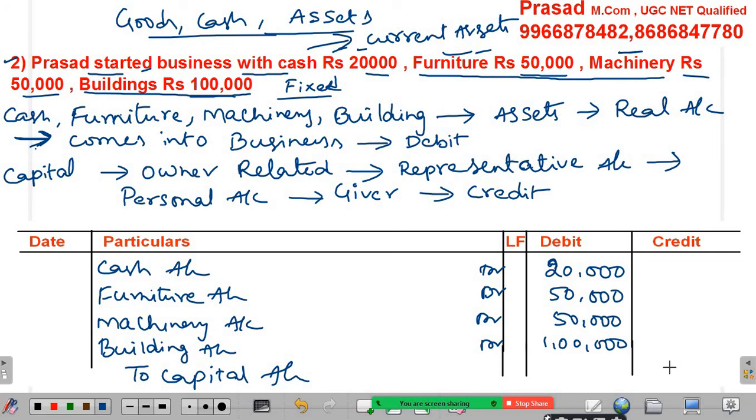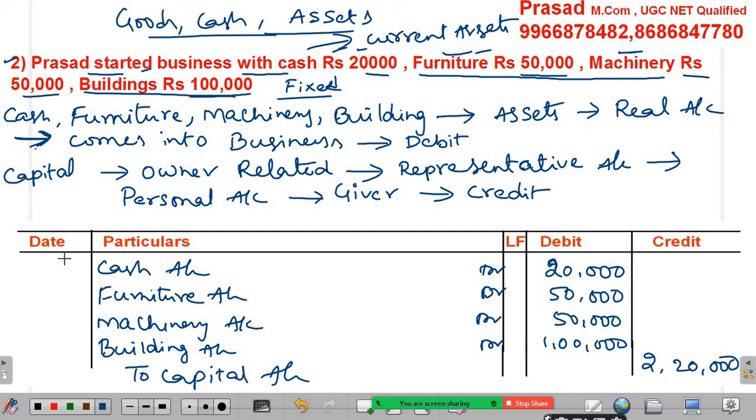Similarly, this is suitable in the opposite direction also. If more than one aspect is available on the credit side, we first add all the credit values, then record on the debit side. Now 20,000 plus 50,000 is 70,000, 70 plus 50 is 120, 120 plus 1 lakh is 2,20,000. So 2,20,000 we have to record like this.